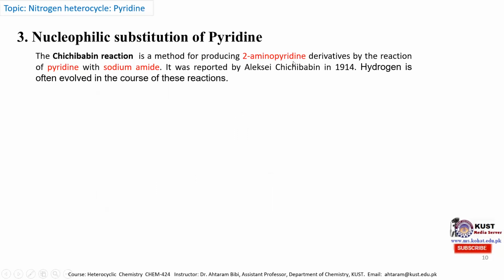This reaction was initially reported by Aleksei Chichibabin in 1914. Therefore, this reaction is also known as the Chichibabin reaction. Generally, hydrogen gas is evolved during the reaction. This is the pyridine molecule. When it is treated with sodium amide and heated, we obtain the 2-aminopyridine molecule.